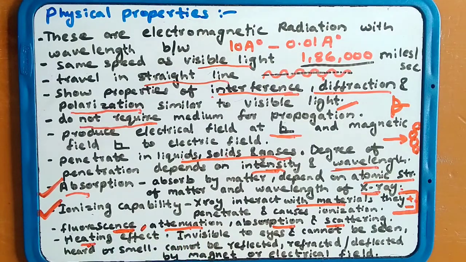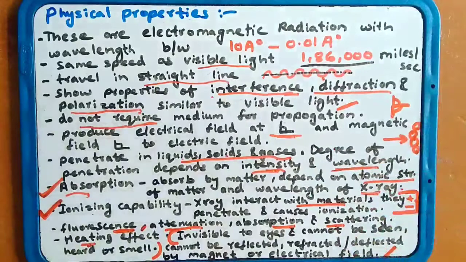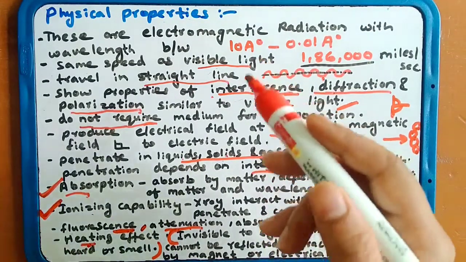Attenuation. X-rays are invisible to the eyes. They cannot be seen, heard or smelled. They cannot be reflected or refracted, nor deflected by a magnet or electric field. If you take a magnet or an electric field, you can't deflect, refract or reflect the X-rays.